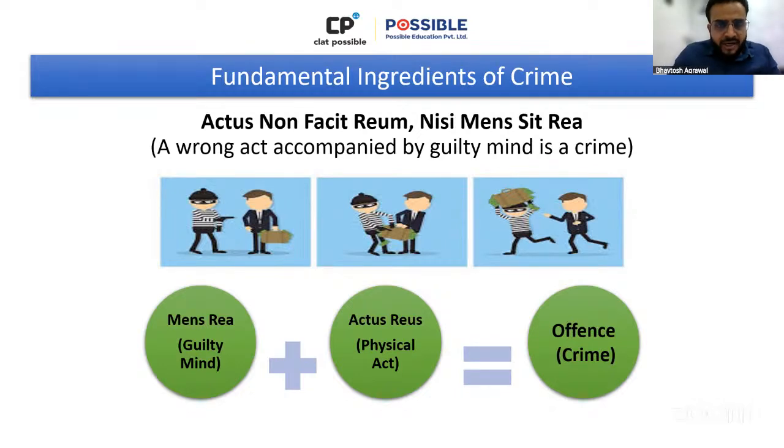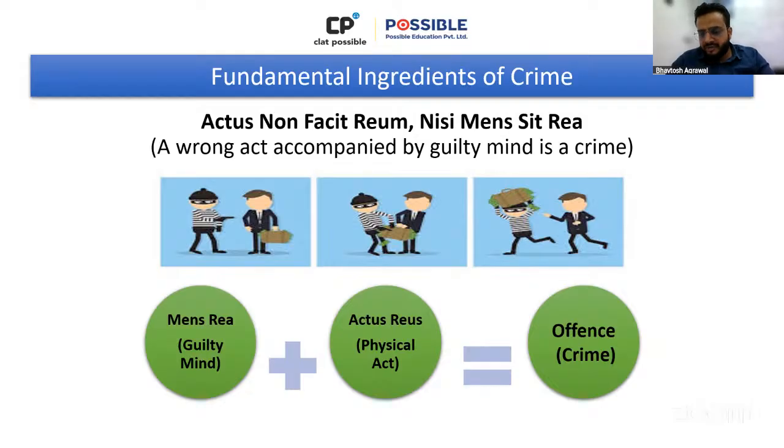I welcome you all to CLAT Possible YouTube channel for this very important discussion on the basics of criminal law, which is mens rea. In particular, today we shall talk about mens rea, which is followed by actus reus, but that's not really the part of today's topic. We shall cover that later on. But yeah, mens rea is a very important part of criminal law. In fact, I would say it is actually the foundation of criminal liability.